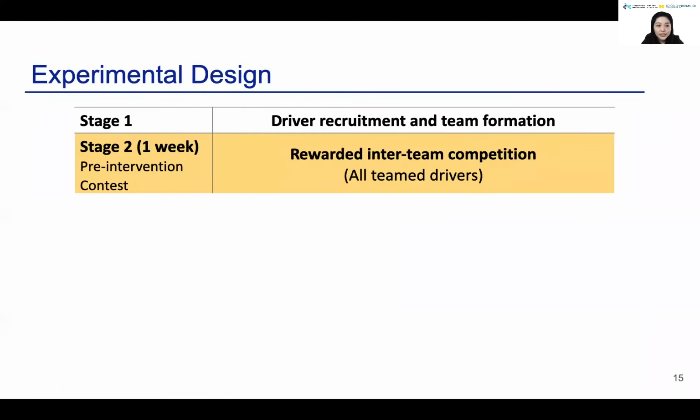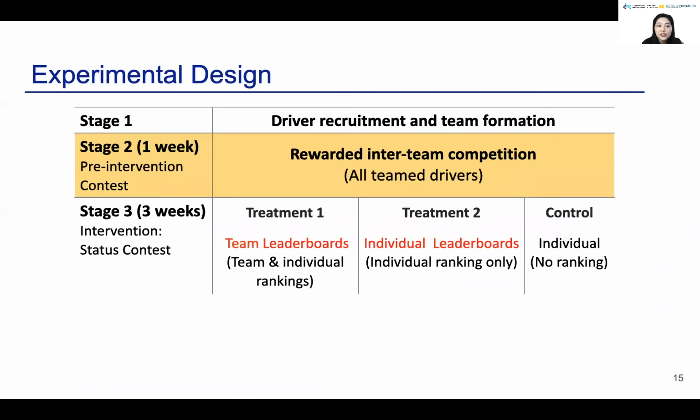We had 4 stages in our experiment. In stage 1, we recruit drivers and form teams. In stage 2, we call it a pre-intervention contest. This is a short-term rewarded contest as before. And stage 3 is our intervention stage. We call it a status contest. This lasts for 3 weeks with no monetary rewards.